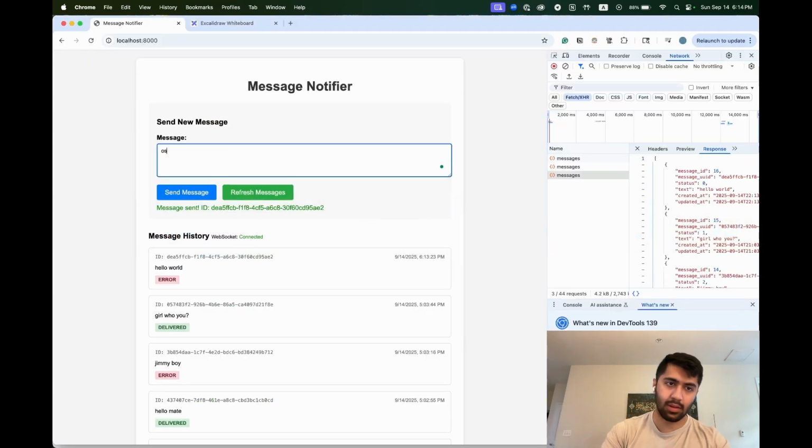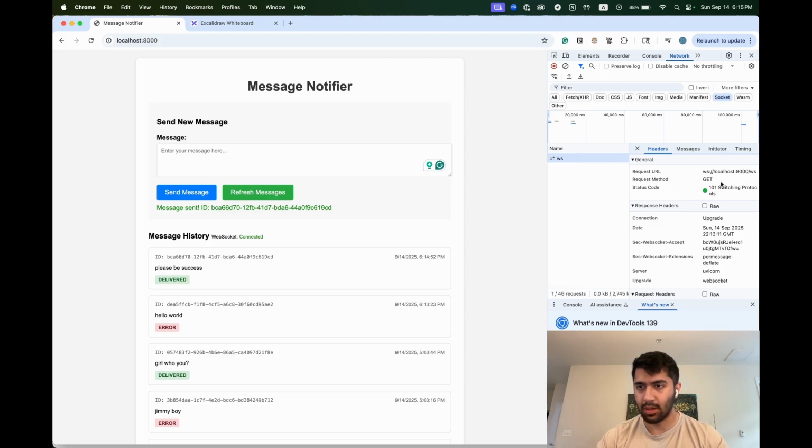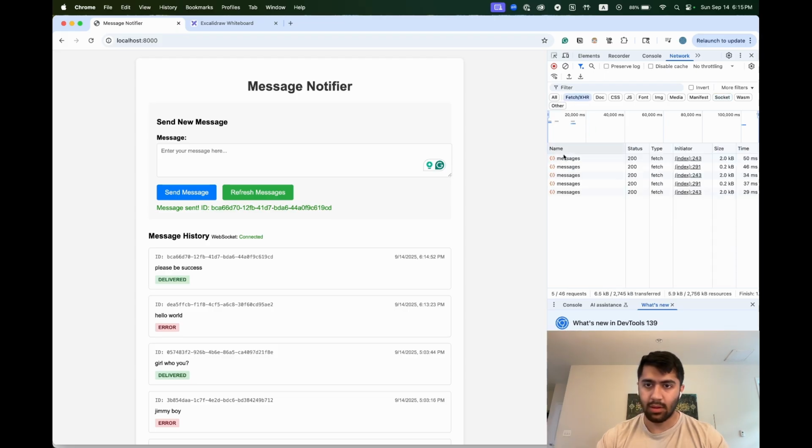Let's try to get a successful message. So go in, we send it, it's pending, and then you can see it's updated to delivered. And on the right side, you can see I'm not polling for these messages. We do have a WebSocket set up. So you can see the WebSocket is up, and so we don't have extra rows here.